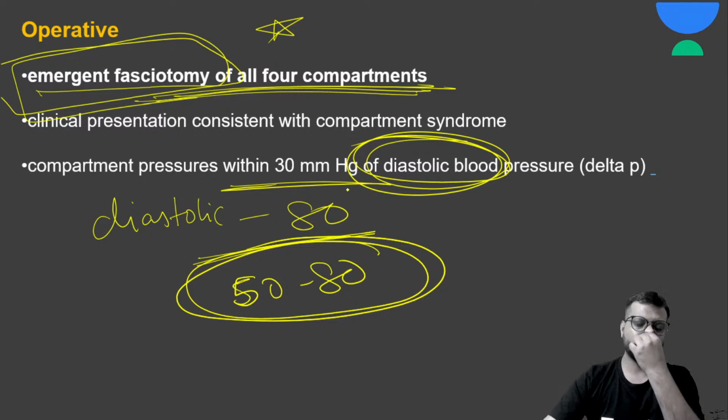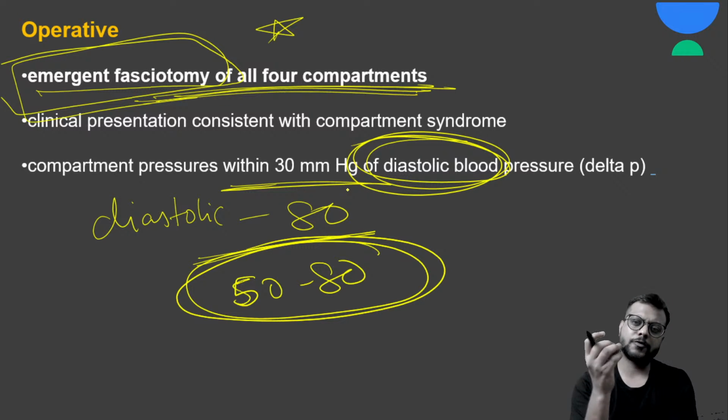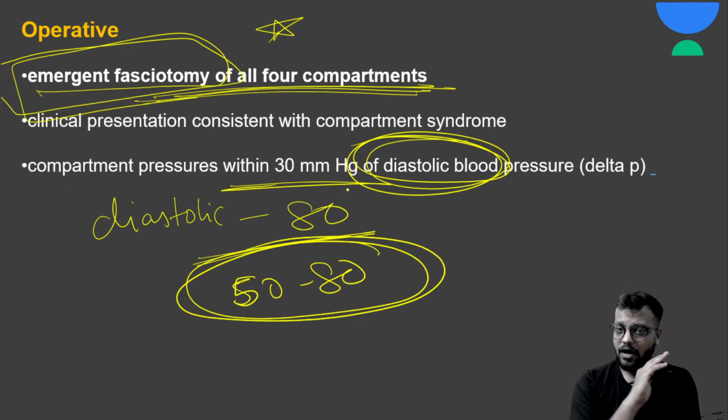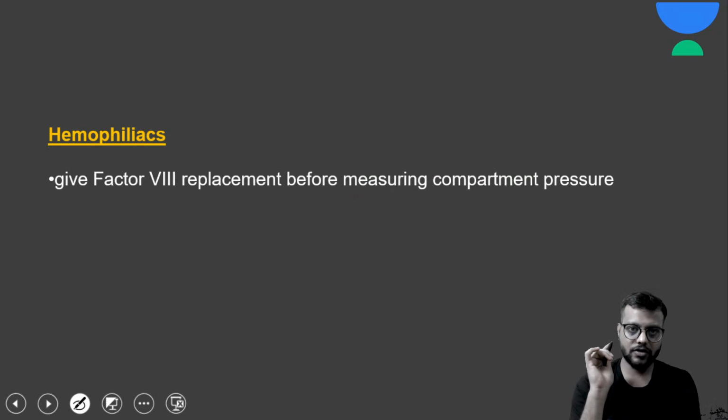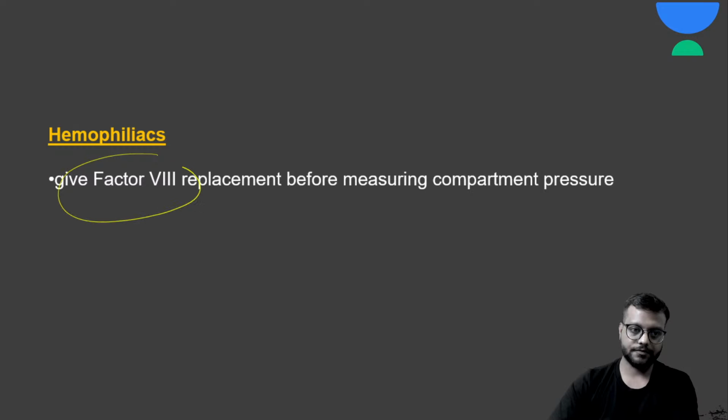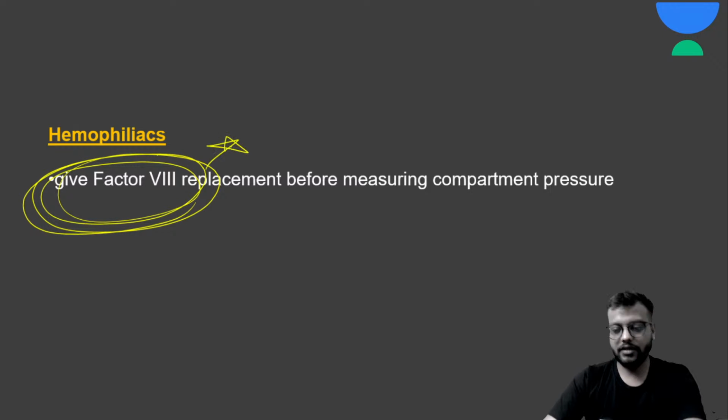और वैसे तो you will see obvious signs, pain, swelling, blisters, redness, shiny appearance, okay, warmth, you can very easily diagnose clinically. अब hemophilics में compartment syndrome हो सकता है and they are more prone because there are more chances of bleeding and there is more bleeding, जिससे hematoma भी बड़ा होता है. So before even measuring the compartment pressure you need to give factor 8. ओके ये याद रखना है आपको.